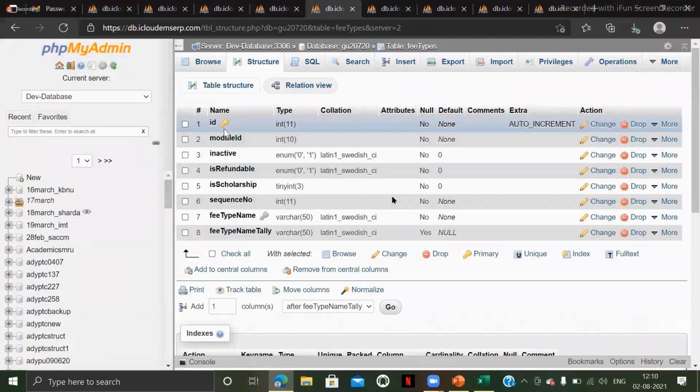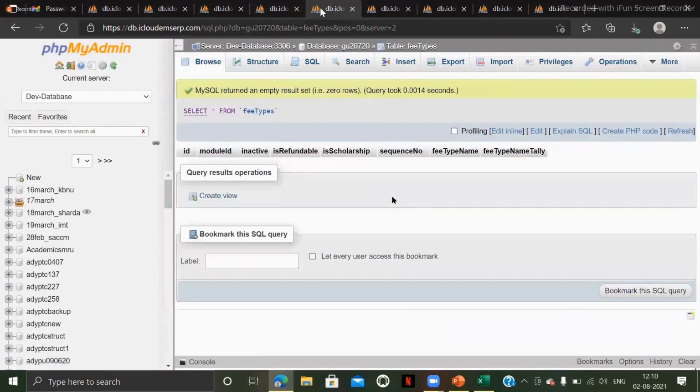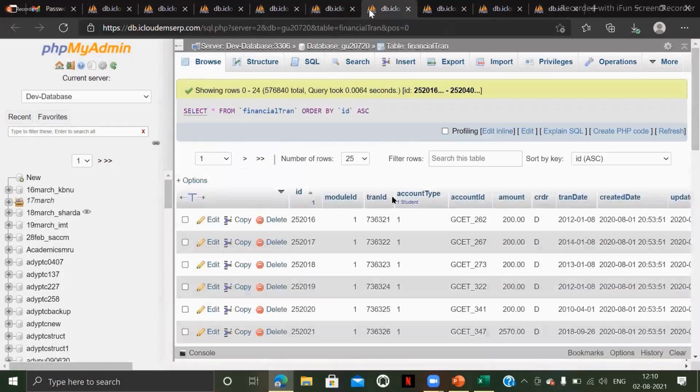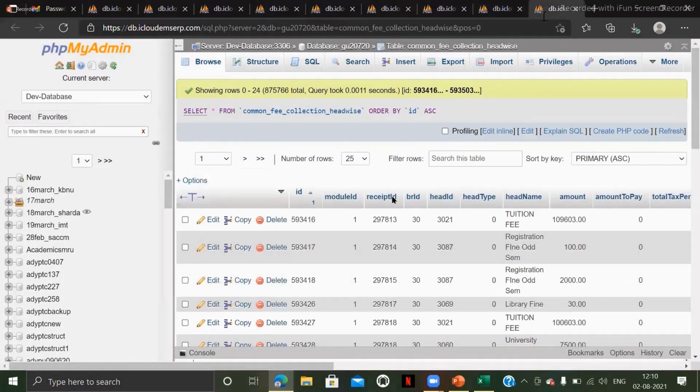So for every branch ID, this fee type will be stored and an ID will be generated, and this ID will be carried to other database tables. Okay. So this is about fee type. And financial tran is a parent table. Financial tran detail is a child table. Common fee collection is a parent table. Common fee collection advice is a child table.